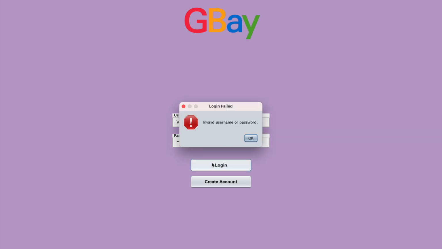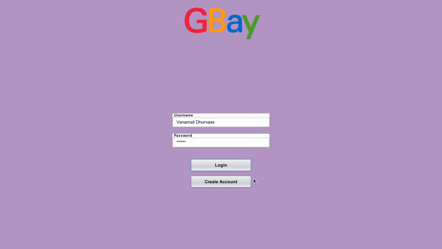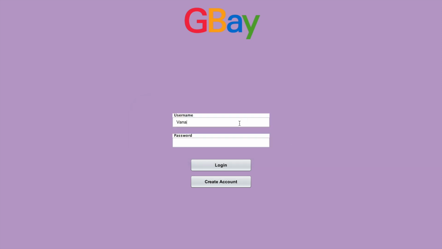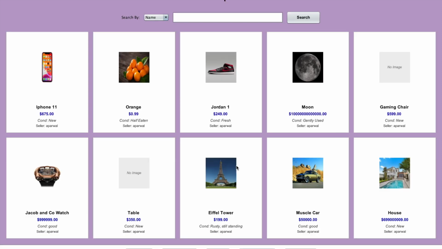If I try to log in, you can see that there's an invalid username and password, and that's because I don't have an account with GBay yet. So if you get this pop-up, you can click OK to create the account. And now you can see that the account was successfully created for me, Vanamali Dhurvaas, and I can now log in. So now I'm going to retype my account name as well as my password, and I can log in.